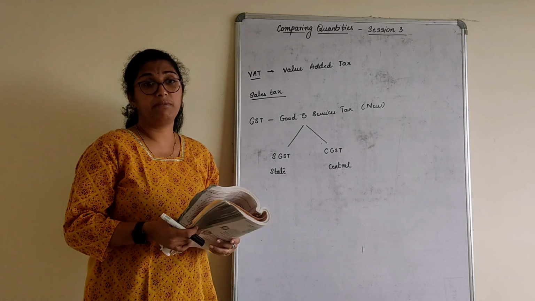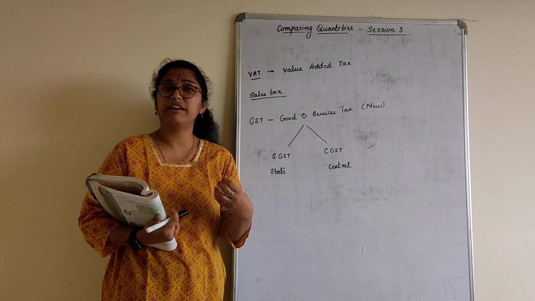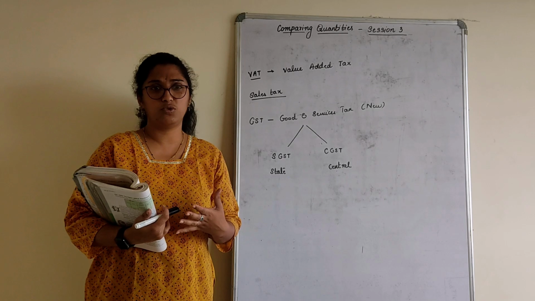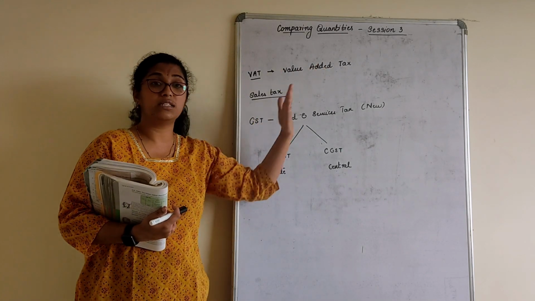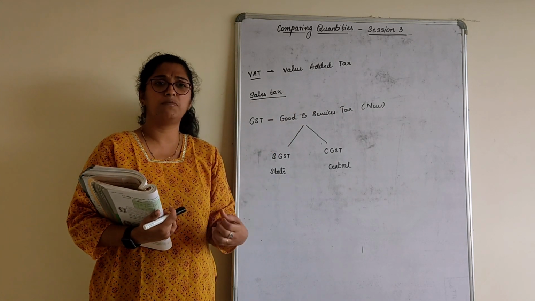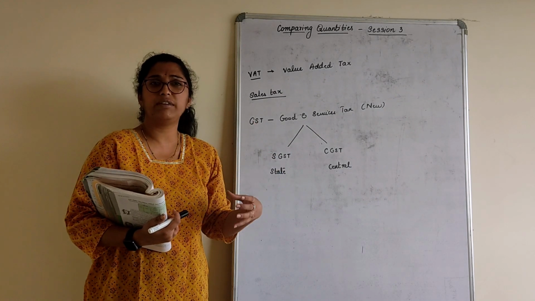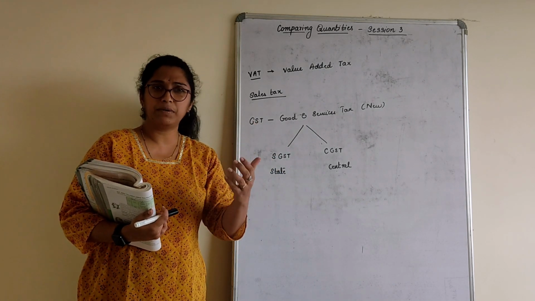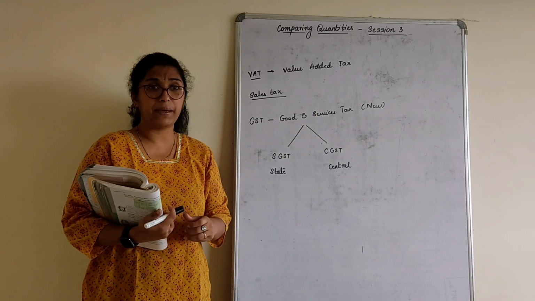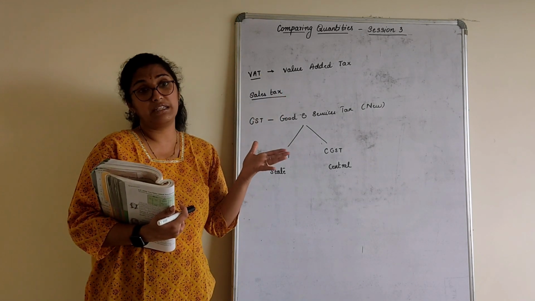Now VAT, as given in the book, is value added tax. Value added tax is something you pay when you purchase an item, electronic goods or any item; you have to pay some tax towards it. This was the old system of tax. As well as sales tax: we go to a shop and buy electronic equipment, for example, the cost of the TV is 15,000. We pay around 5% sales tax on a TV or any electronic goods. So that is the tax we are paying. VAT is the old system of the tax.